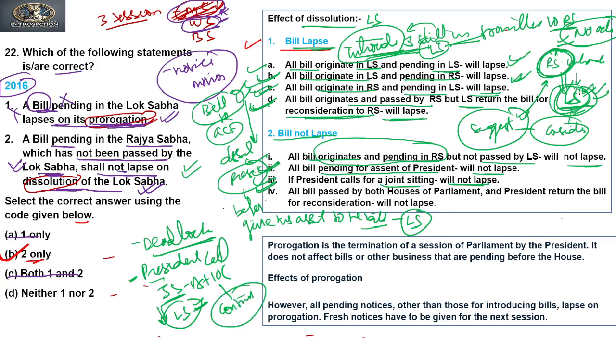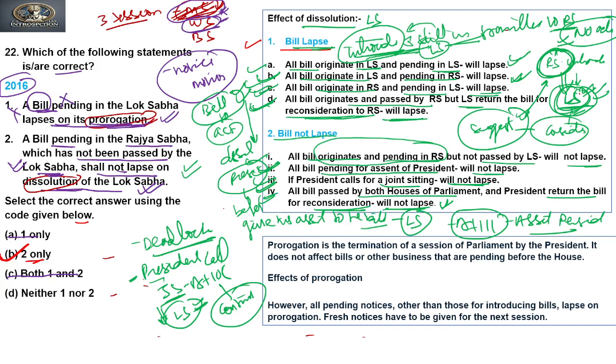Is it clear? Next, a bill passed by both Houses of Parliament and returned by the President for reconsideration will also not lapse. And we know that one of the options given to the President under Article 111 in the assent, or a veto power, what we can call it, is that the President can return the bill to the House for reconsideration.